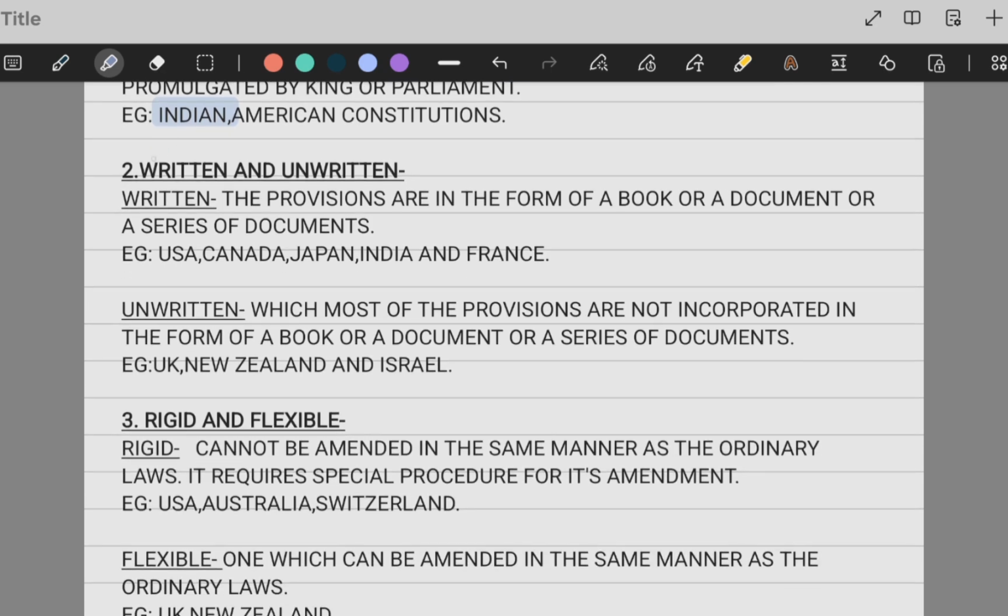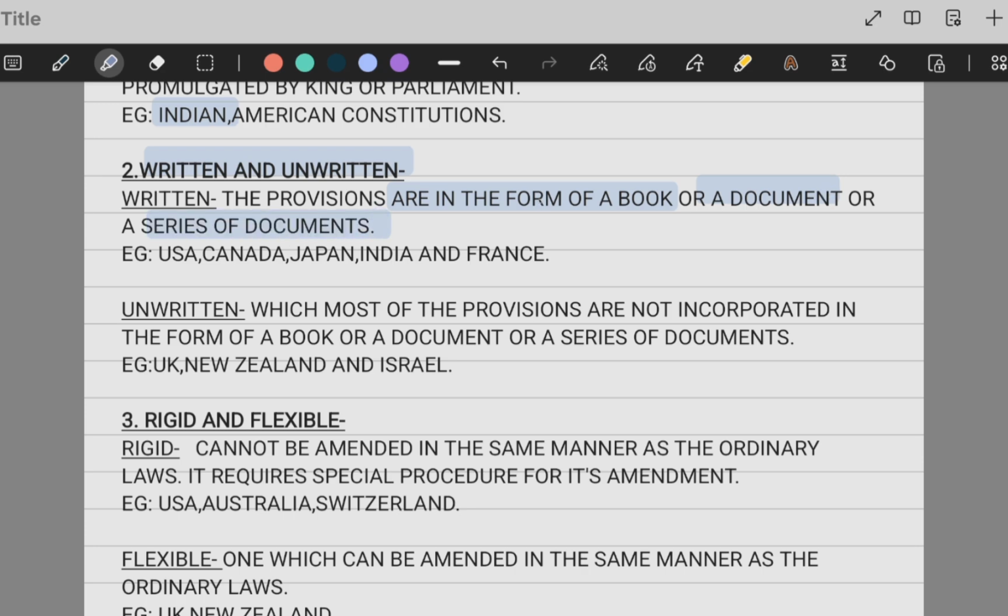And then there is written and unwritten. The provisions, the set of rules and regulations included in the constitution, are contained in the form of a book or a document or a series of documents.